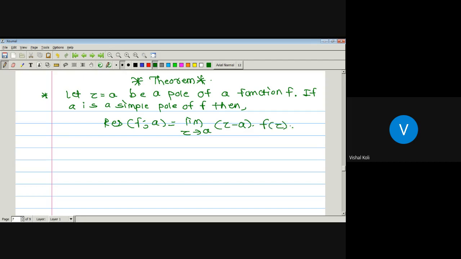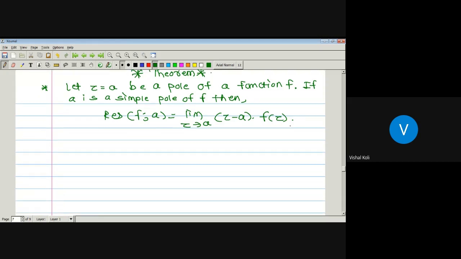Actually, this result we have already studied in our BSc complex analysis. Okay. So here again we have to see its proof.